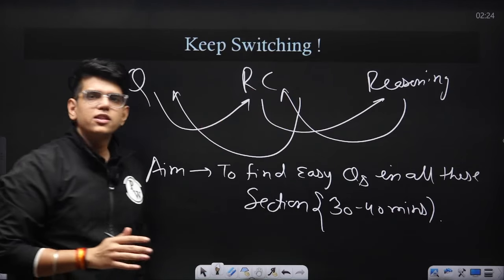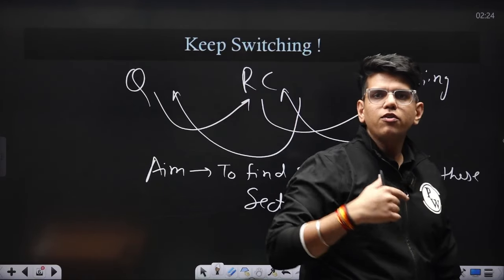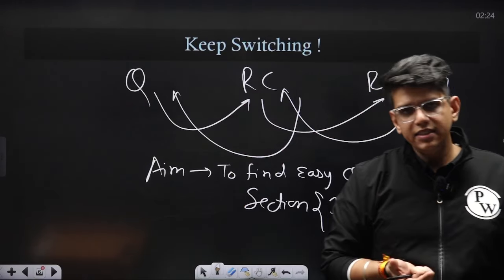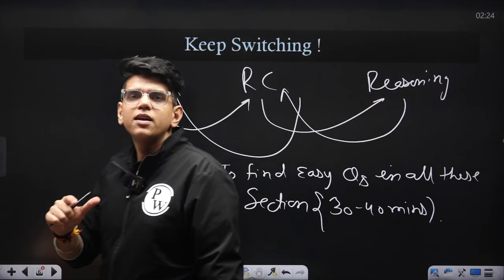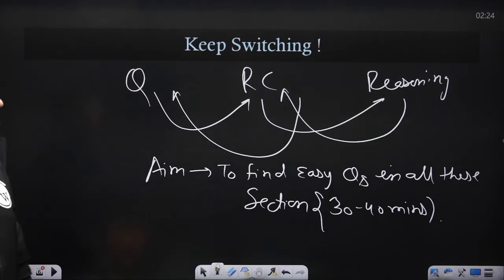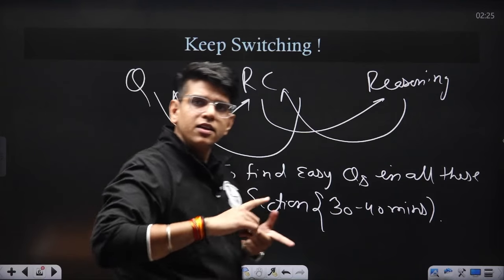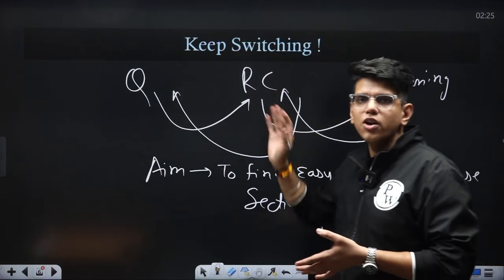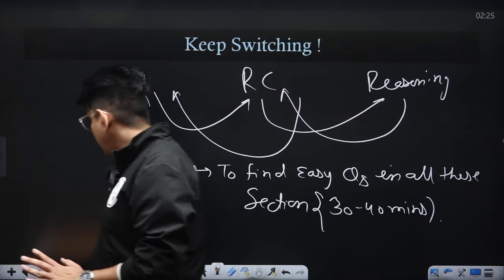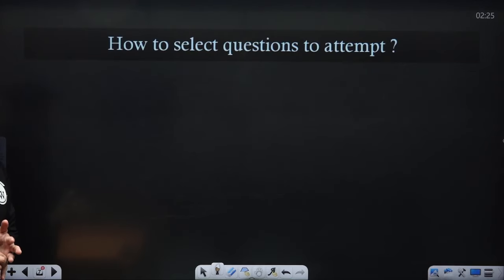What this will do is give you an idea of the overall paper, whether it is tough or easy. Also, it will tell you which section is easier, so you can attempt more questions from those sections. So this is how you should start the paper. First, find the easy questions, then keep on switching between the different sections to get the overall idea of the paper. Now, how to select the questions to attempt?